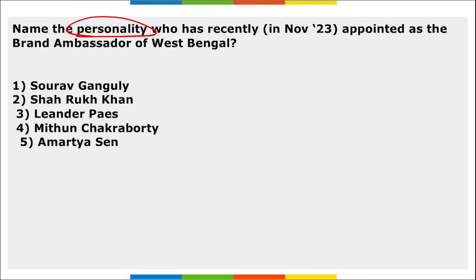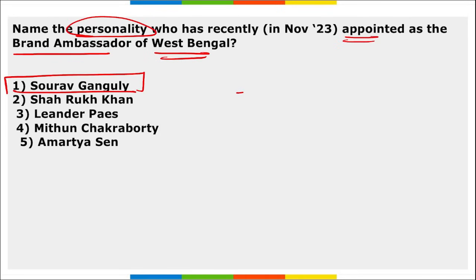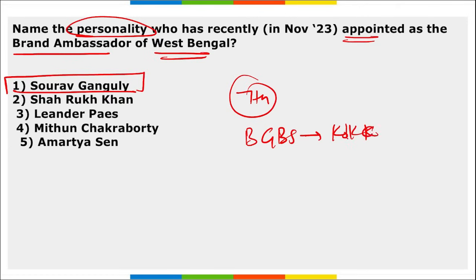Next, name the personality who was recently appointed as the brand ambassador of West Bengal. So, who was appointed as the brand ambassador of West Bengal recently? Saurav Ganguly, also known as Dada. And the announcement was made during the 7th edition of the Bengal Global Business Summit that was held in Kolkata. Right? He is also known as Prince of Kolkata, also Dada, Saurav Ganguly.